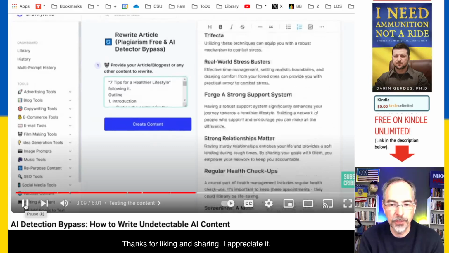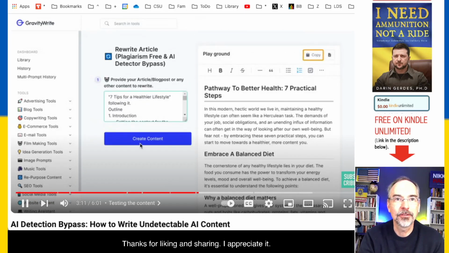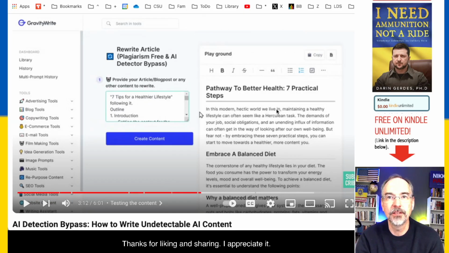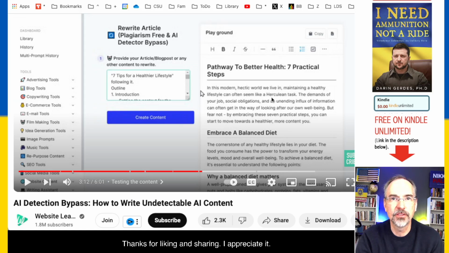In this hectic world that we live in, let's test it. Let's look at this. In this modern hectic world that we live in, maintaining a healthy lifestyle can often seem like a Herculean task. The demands on your job, social obligations, and unending influx of information can often get in the way of looking after our own well-being. But fear not, by embracing...